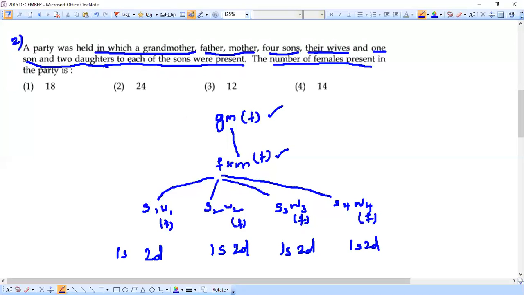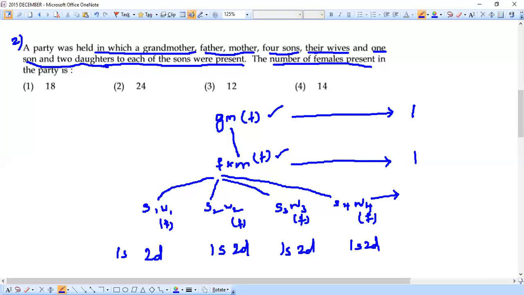So let's calculate the number of females from each generation. From the first generation, we have only 1 female, that grandmother. Here, father and mother, there's 1 female.